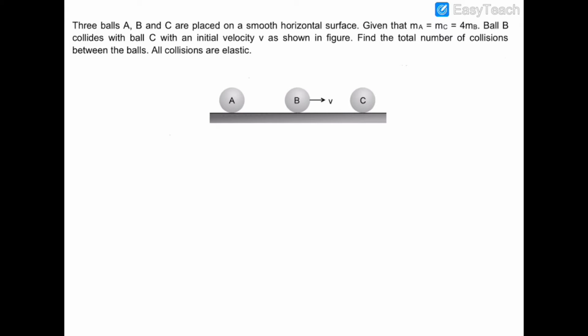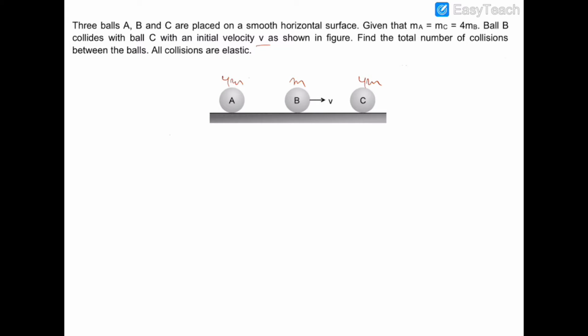In this question, there are three balls A, B and C, and the mass of balls A and C is equal, and it is 4 times the mass of B. So let's suppose the mass of B is m, therefore the mass of A will be 4m and the mass of C will be 4m. Now ball B collides with ball C with some velocity v, and we have to find the total number of collisions between the balls, considering that all the collisions are elastic.